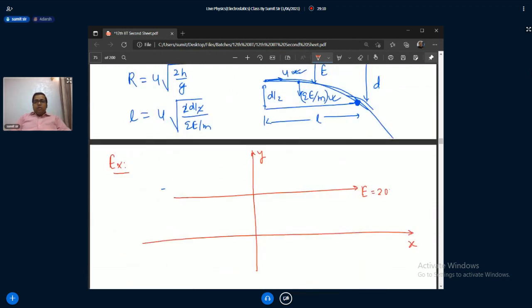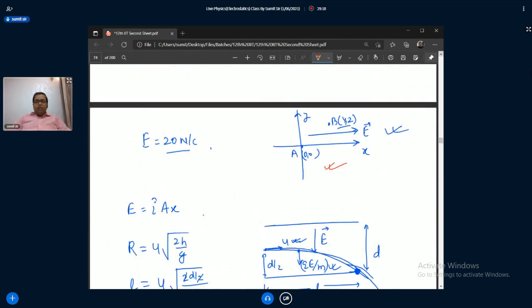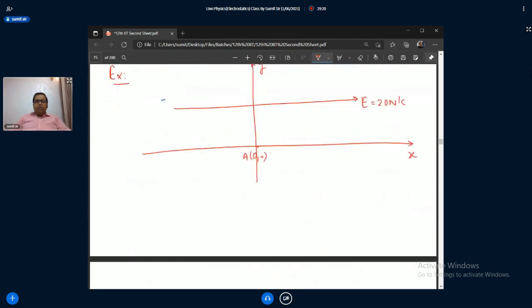We have a point A 0, comma 0 and a point B 4, comma 2. So find the potential VA minus VB equal to what?